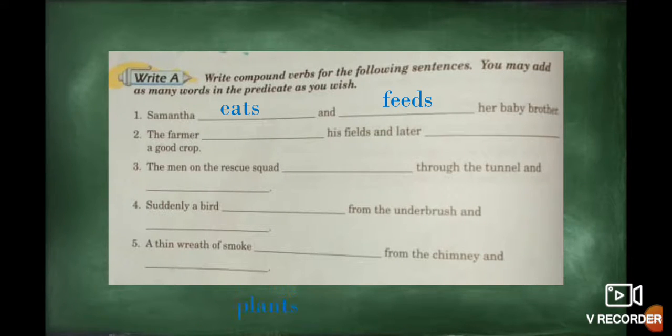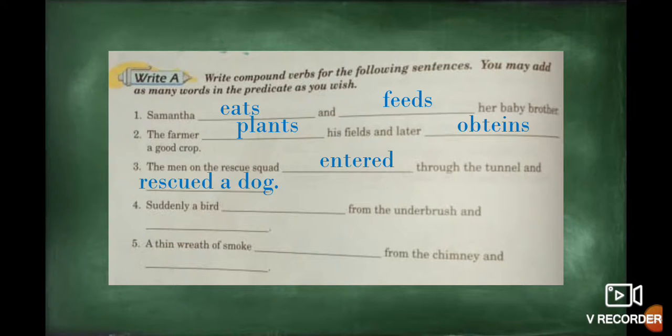Number two, the farmer plants his fields and later obtains a good crop. Okay, so let's see. In this case, we have two options. The men on the rescue squad entered through the tunnel and rescued a dog. So that means we have first the action enter, and the second action is rescue.